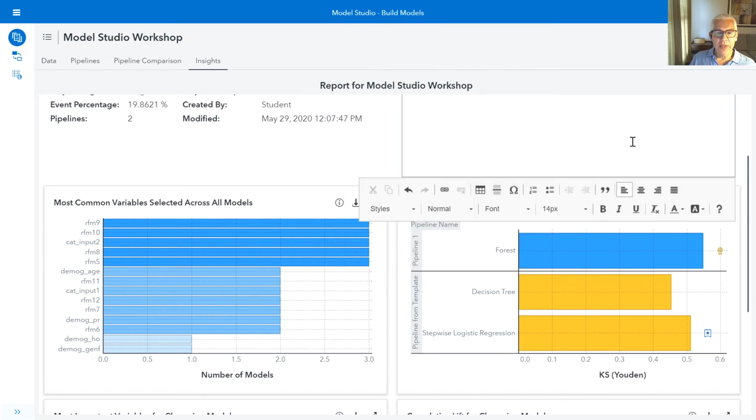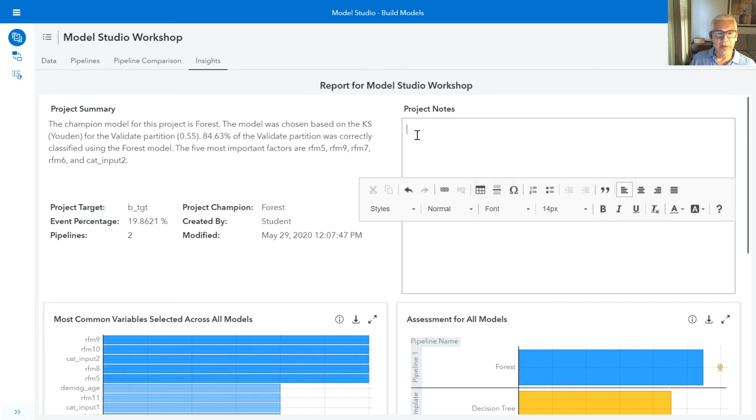There's also a project notes window, and this is a good place for me to go in and make any notes to myself about what I learned about this particular project.